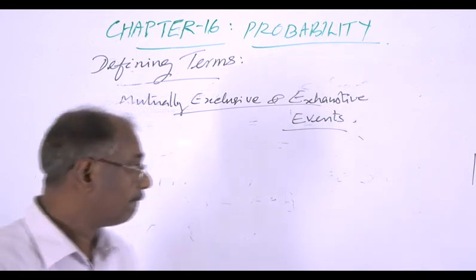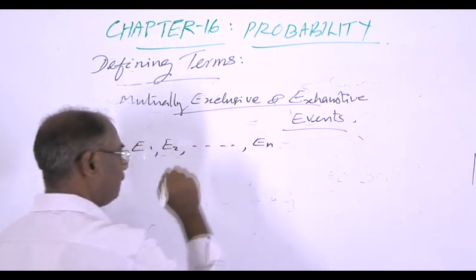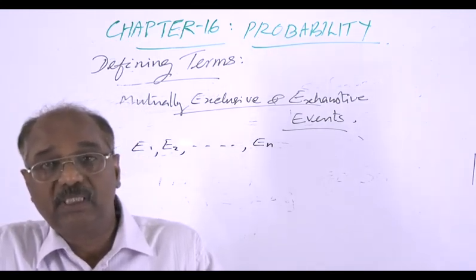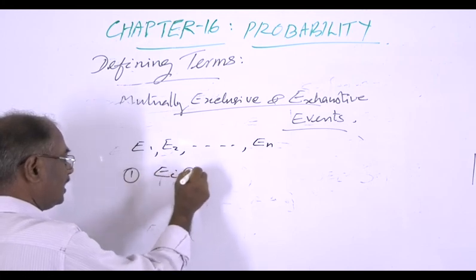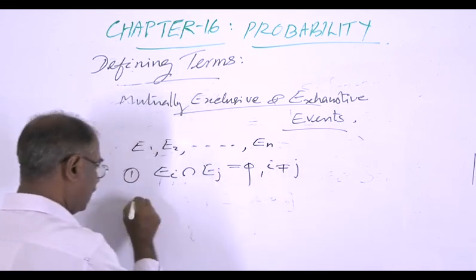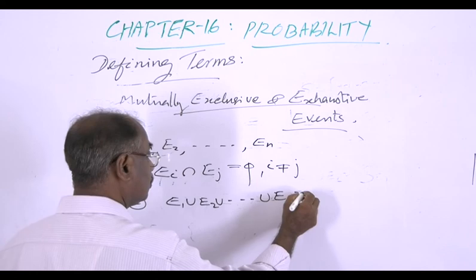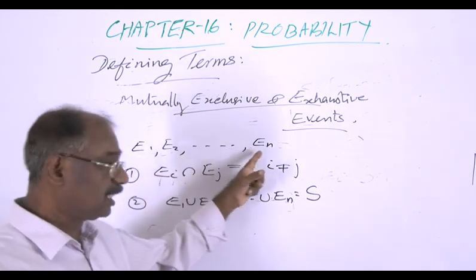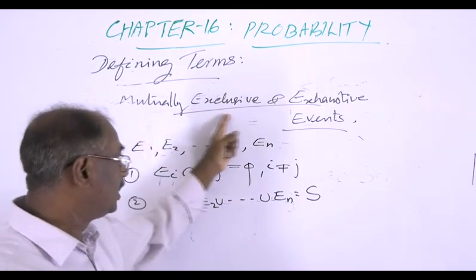So the definition is: the collection of events E1, E2, E3, etc., En are said to be mutually exclusive and exhaustive if, 1, Ei intersection Ej equals phi for i not equal to j, and 2, E1 union E2 union, etc., union En is equal to the sample space.